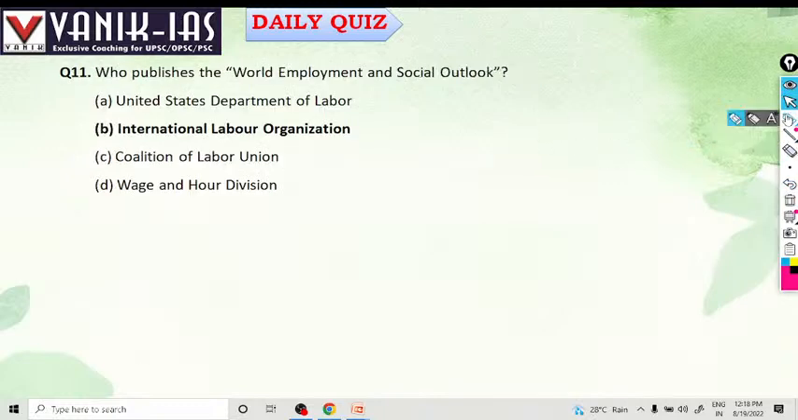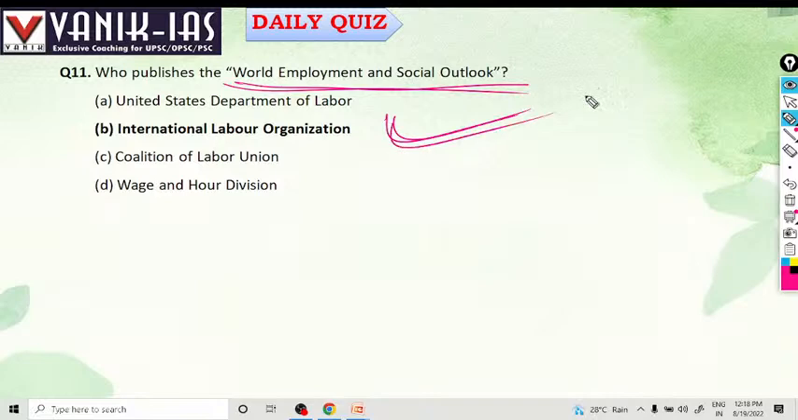Who publishes the World Employment and Social Outlook? The World Employment and Social Outlook is published by the International Labour Organization, or ILO.